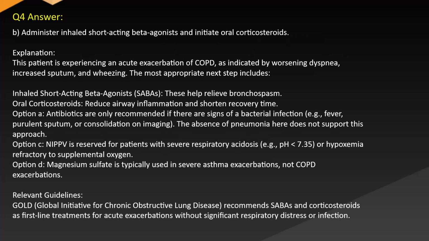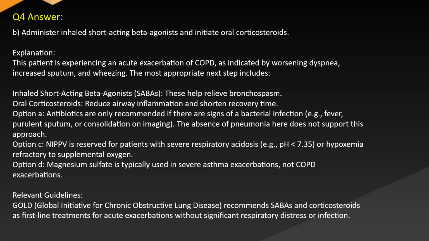Answer: B. Administer inhaled short-acting beta agonists and initiate oral corticosteroids. Explanation: This patient is experiencing an acute exacerbation of COPD, as indicated by worsening dyspnea, increased sputum, and wheezing. The most appropriate next step includes inhaled short-acting beta agonists, SABAs. These help relieve bronchospasm. Oral corticosteroids reduce airway inflammation and shorten recovery time.